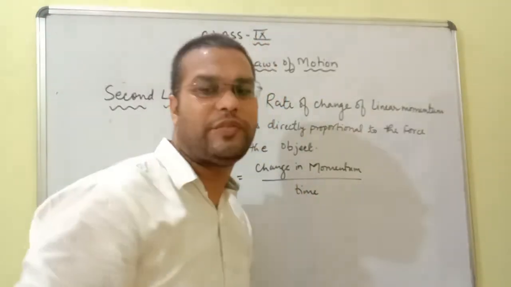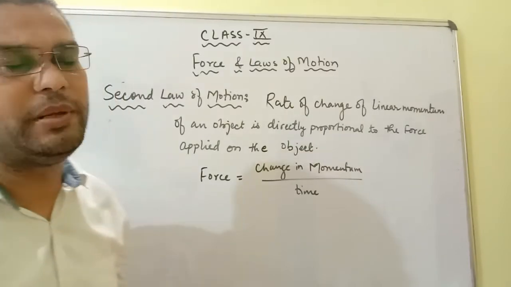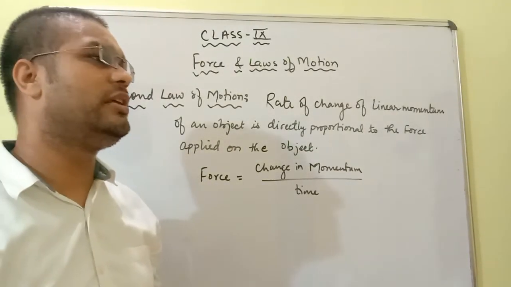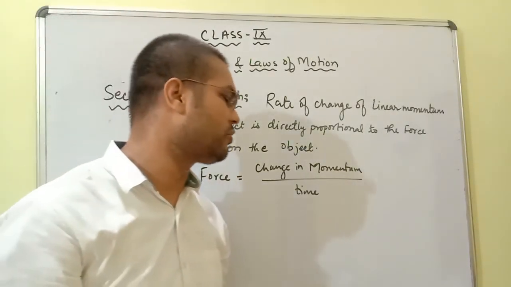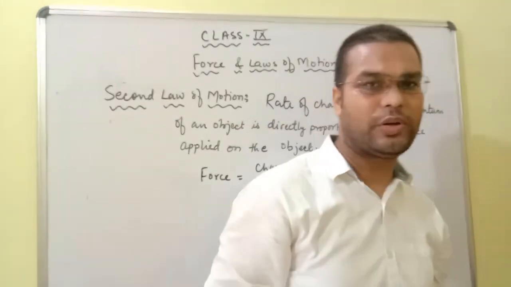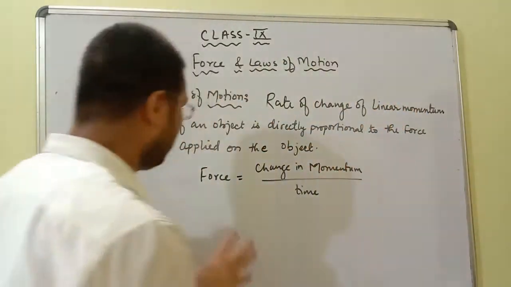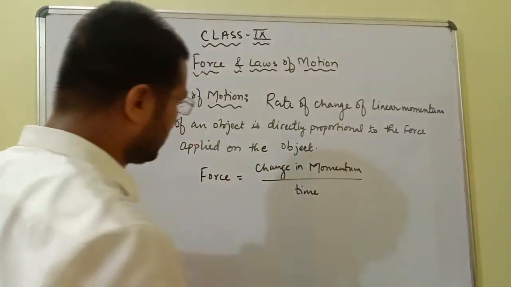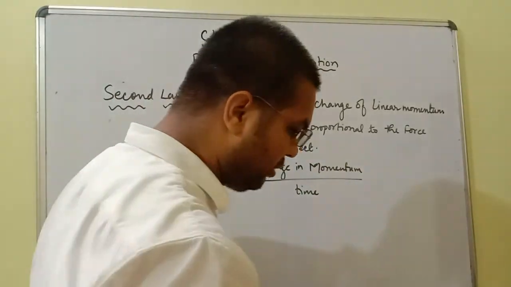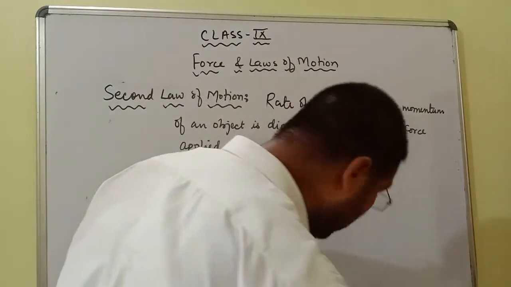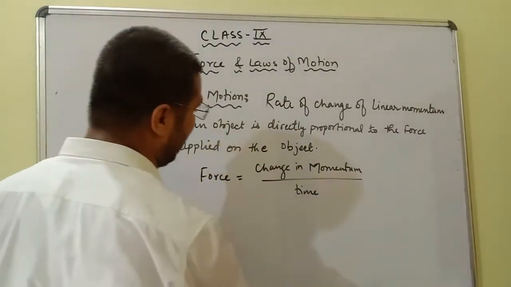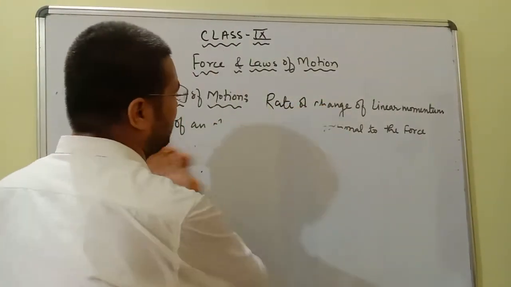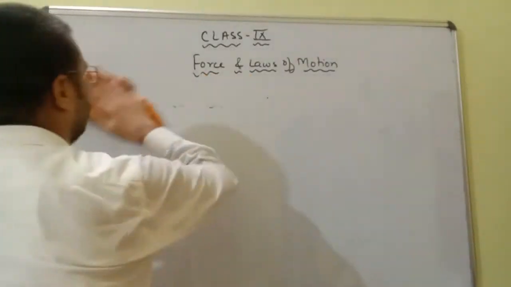And if the force applied on an object is less, the change in linear momentum of the object will also be less. Okay, so this is about the second law of motion. Now we will see the mathematical expression for the second law of motion.